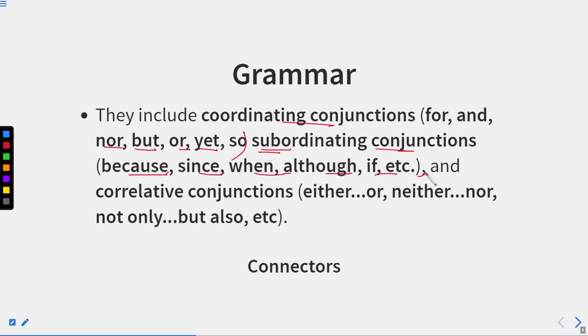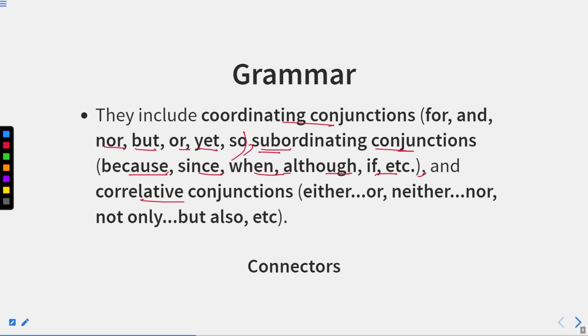Now, what are coordinating conjunctions? Conjunctions which join two sentences which are of equal rank are known as coordinating conjunctions. And if a conjunction joins two clauses in which one clause depends on another, that is known as a subordinating conjunction.